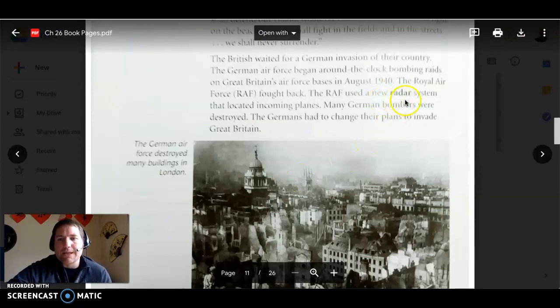But that radar system sends out sound waves, and then a sound wave bounces back to the radar, and then it can tell if something is coming. All right?